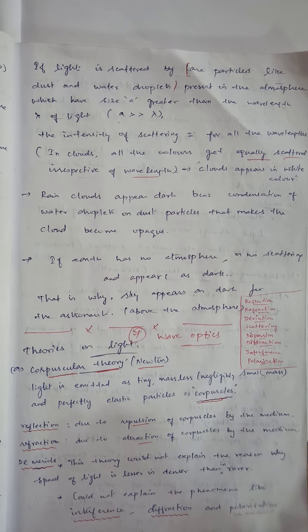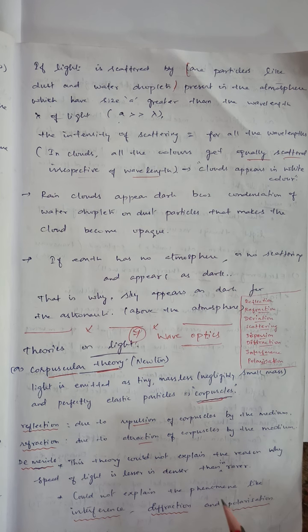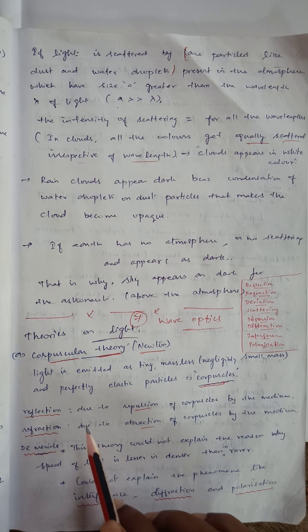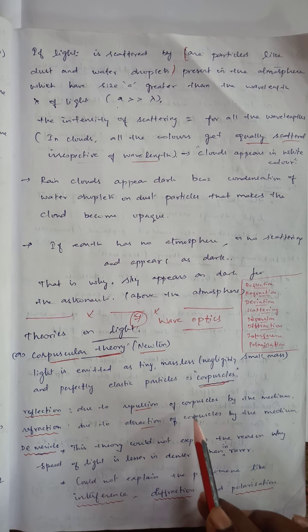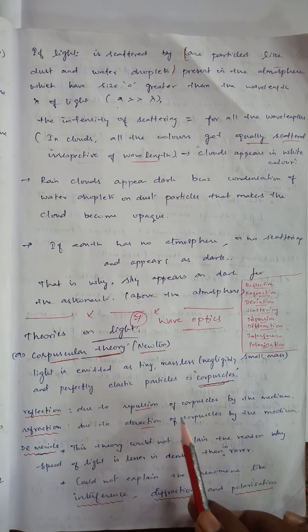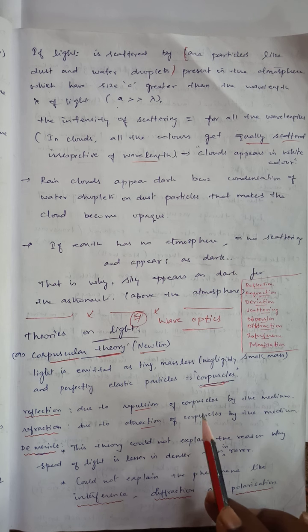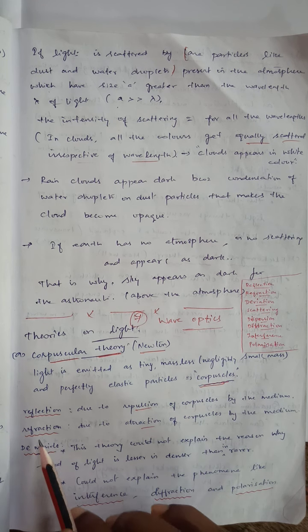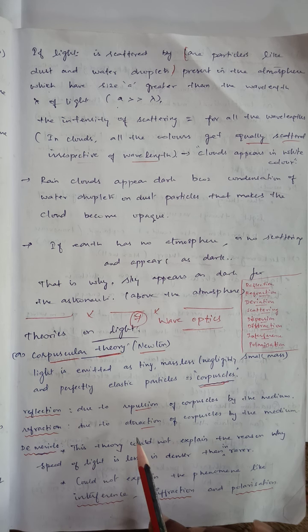Now Newton explained how reflection and refraction occur by means of corpuscles. Reflection happens due to the repulsion of corpuscles. If the corpuscles are repelled by the medium, it will be reflected by the same medium. Refraction occurs due to the attraction of corpuscles by the medium.